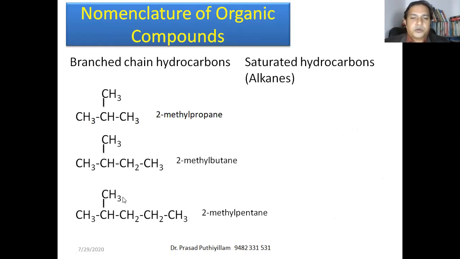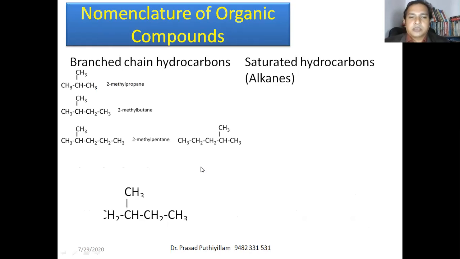So this is 2-methyl pentane. This is pentane, meaning 5 carbon atoms. Therefore, it is 2-methyl pentane, because the same molecule is rewritten here. Don't confuse it as 1, 2, 3, 4 methyl pentane. No, it is 1, 2. The carbon containing the side group should get the least number. Therefore, 1, 2. Therefore, it is 2-methyl pentane only.